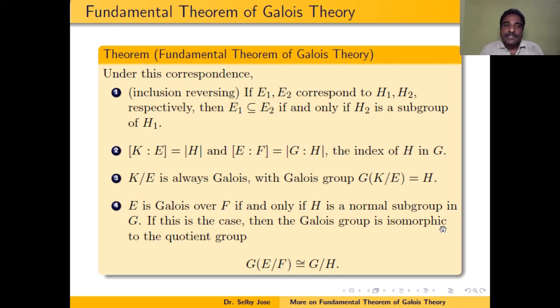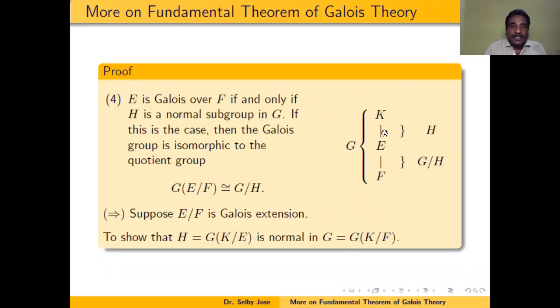Also, we proved in the last session that K over E is always Galois under this correspondence, with the Galois group of the extension K over E being the same as H. So in this session we prove that E over F is a Galois extension if and only if H is a normal subgroup of G. And in this case, the Galois group of E over F is isomorphic to the quotient group G mod H.